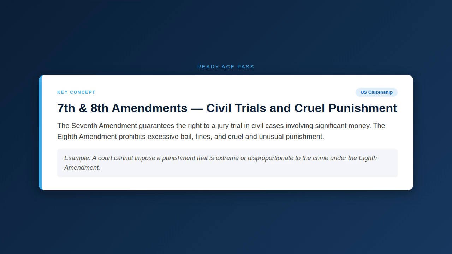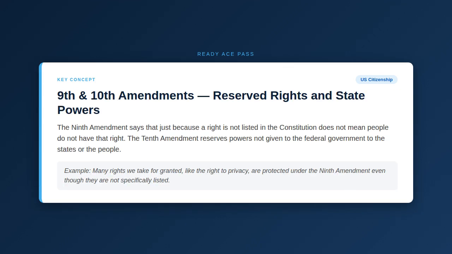Key concept. Seventh and Eighth Amendments, civil trials and cruel punishment. The Seventh Amendment guarantees the right to a jury trial in civil cases involving significant money. The Eighth Amendment prohibits excessive bail, fines, and cruel and unusual punishment. Example: a court cannot impose a punishment that is extreme or disproportionate to the crime under the Eighth Amendment.